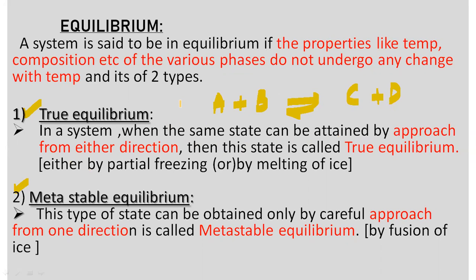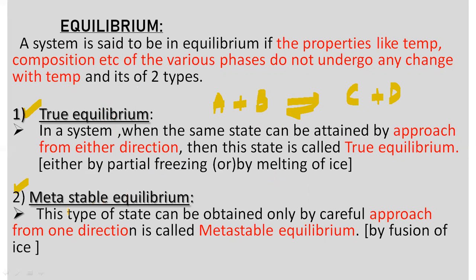This equilibrium can be attained either from right to left or from left to right. The equilibrium can be attained from either direction. That type of equilibrium is called the true equilibrium. Here it can be attained either by partial freezing or by the melting of ice.